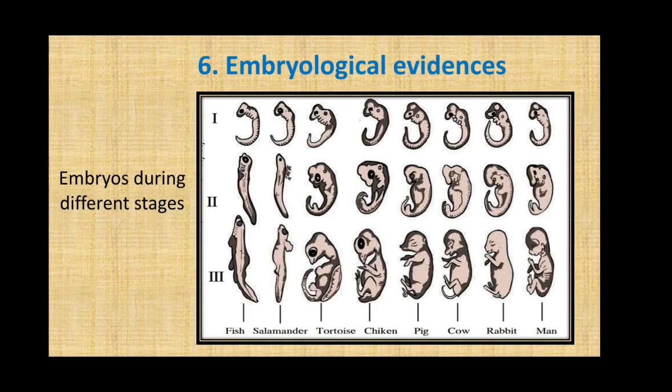But students, the initial similarities clearly indicate that there may be a common origin of all these animals. These animals have a common ancestor. They have originated from a common ancestor.